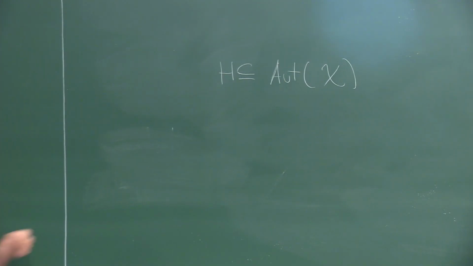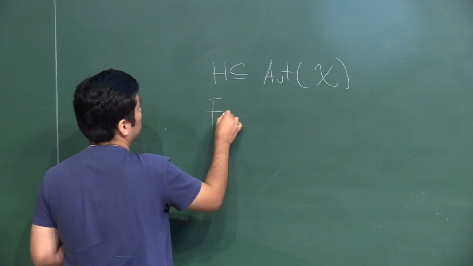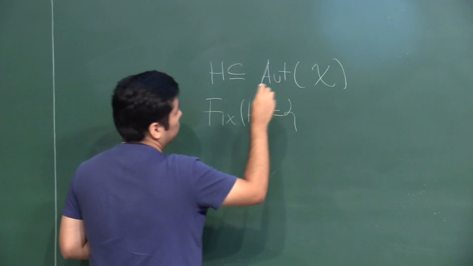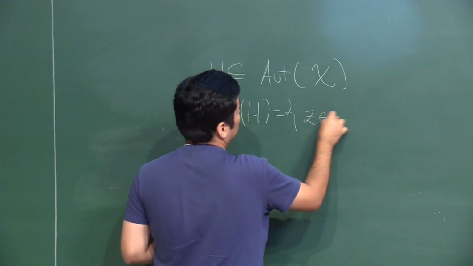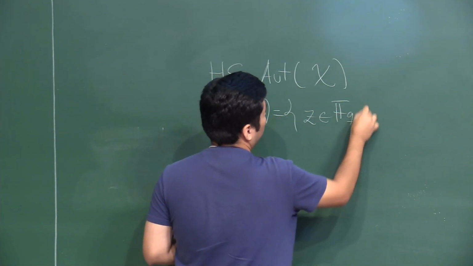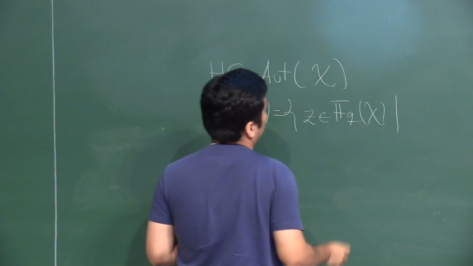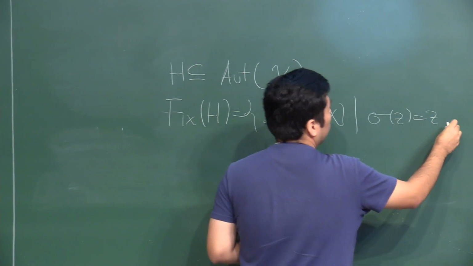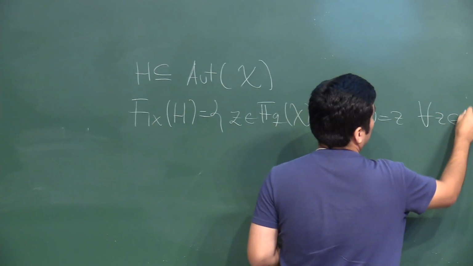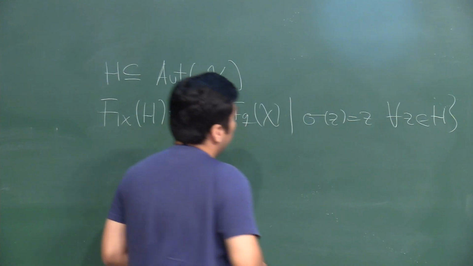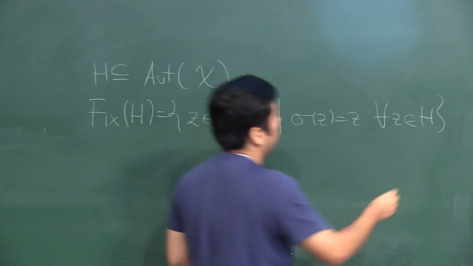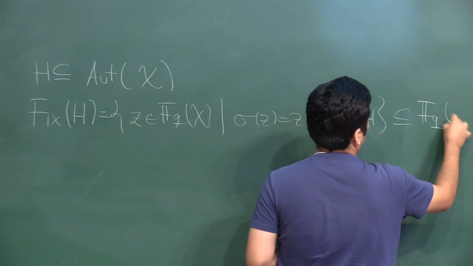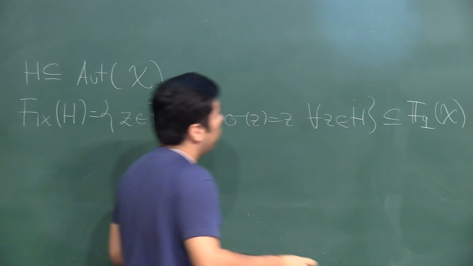The fixed field of H is defined by this set: the set of elements z in the function field of the curve X such that sigma(z) equals z for all sigma in H. This set is a subset of the function field of X. Okay?